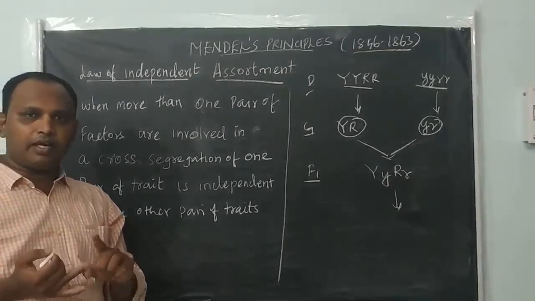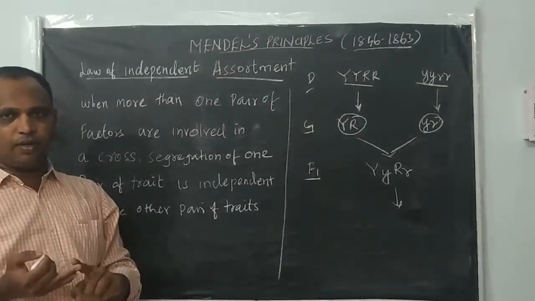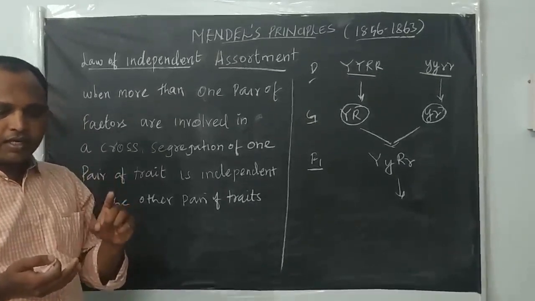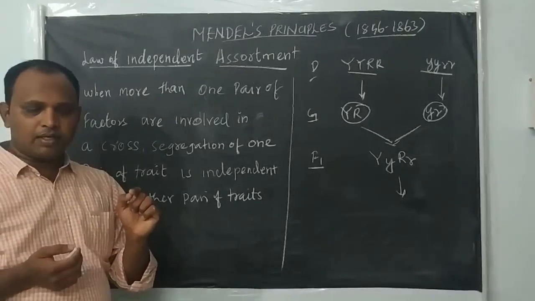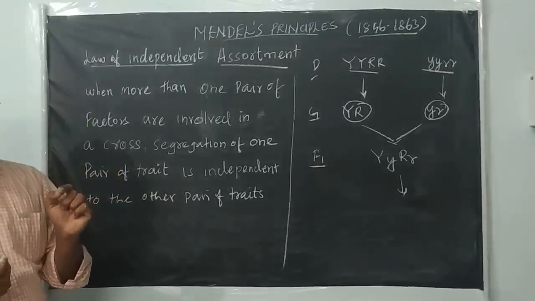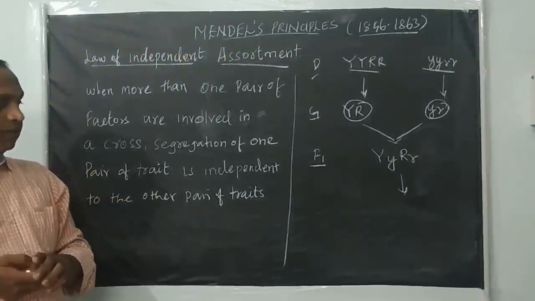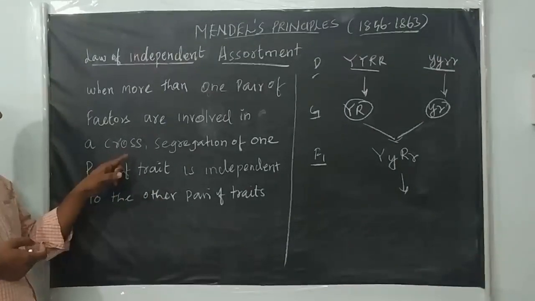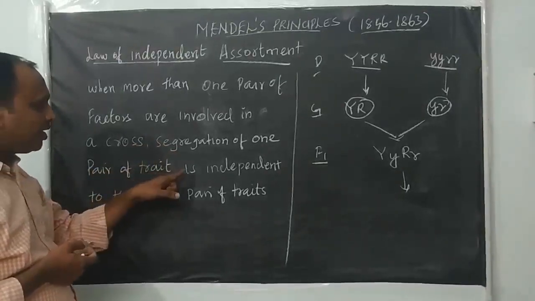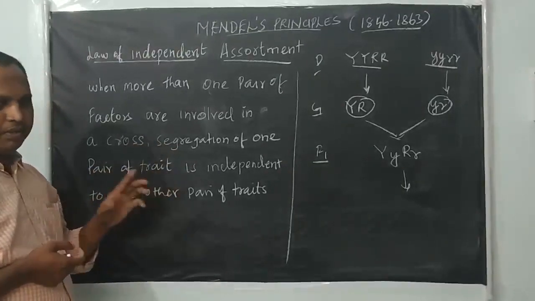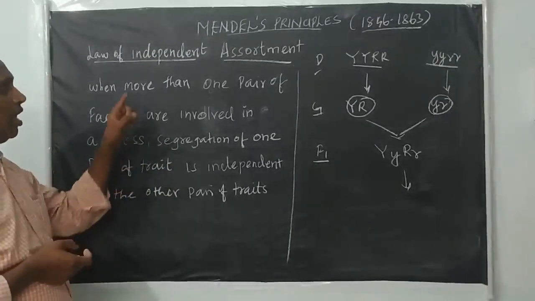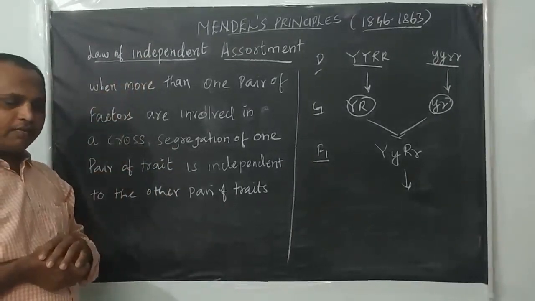Similarly, in a trihybrid cross, 3 characters are involved, and in a tetrahybrid cross, 4 characters. In a hybridization experiment, when more than one pair of characters are involved, the segregation of one pair of traits is independent of the other pair of traits. That is given in the law of independent assortment. Are you clear with this?